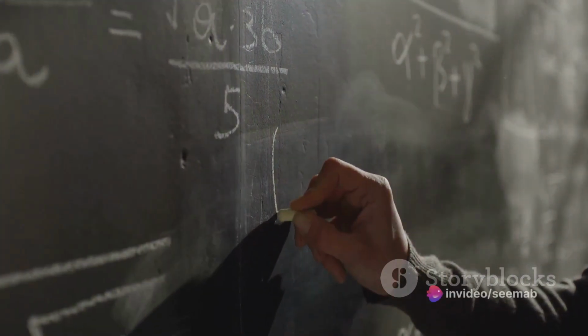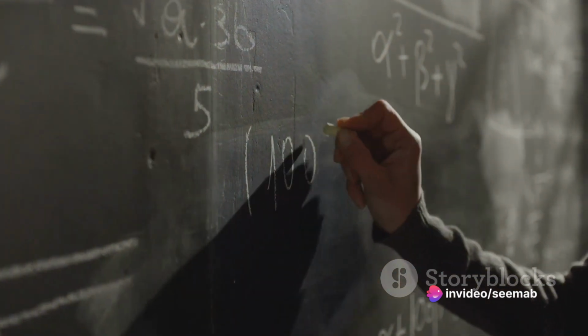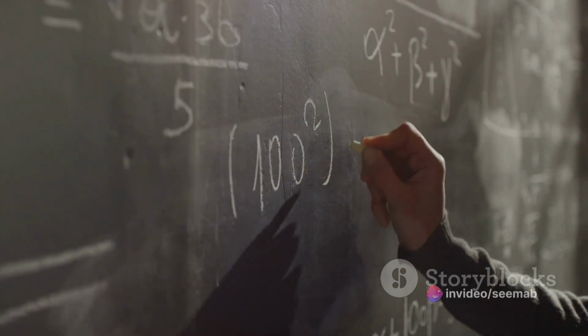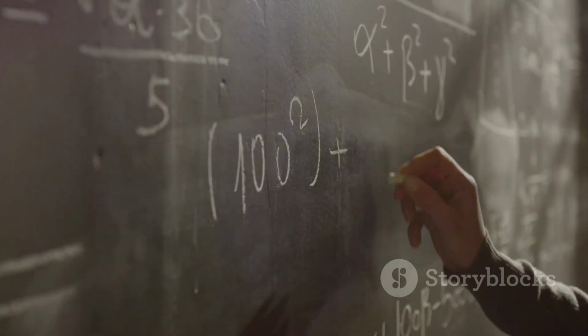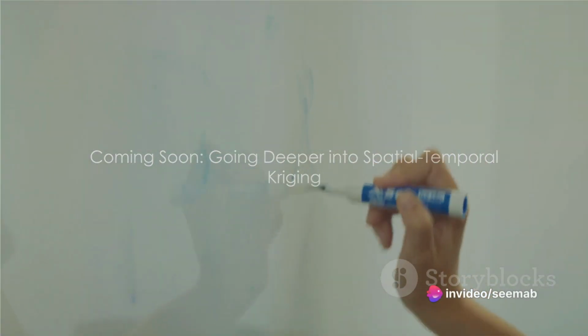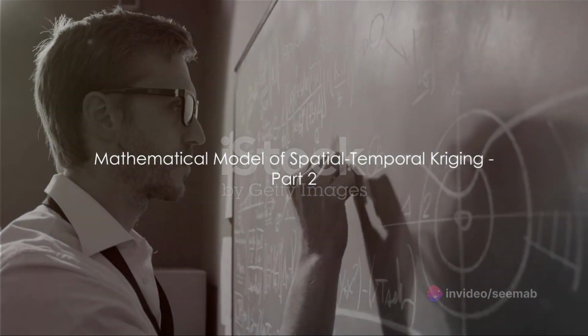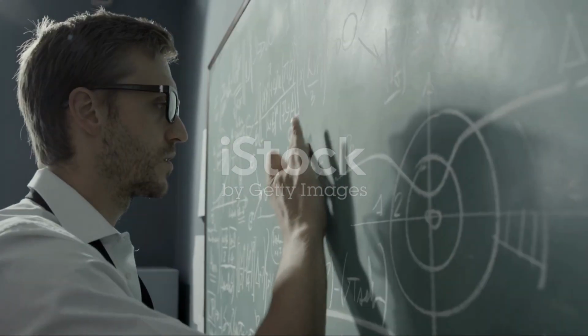And there you have it. We've just scratched the surface of the mathematical model of spatial temporal Kriging. We've learned about the basic equation and the role of the covariance function. This is just the beginning, and we're about to go deeper into the mathematical model of spatial temporal Kriging. Let's continue our journey.